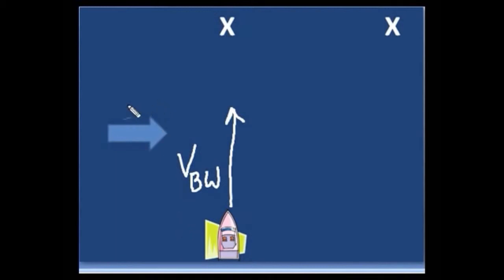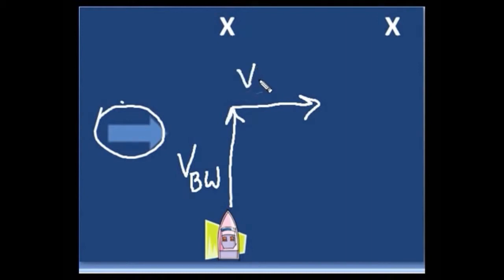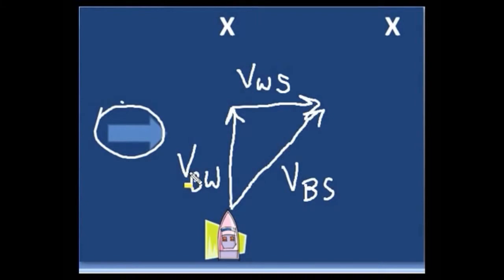The water is now going to carry the boat off to the right. We add them head to tail, these vectors, and this is called velocity of the water relative to the shore. That's how fast somebody on the shore sees it moving. The actual sum now is the vector sum, where I start and where I end, the velocity of the boat relative to the shore. That's what an observer on the shore would see. And notice how I write that, the boat relative to the shore.